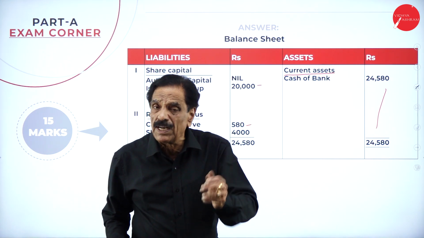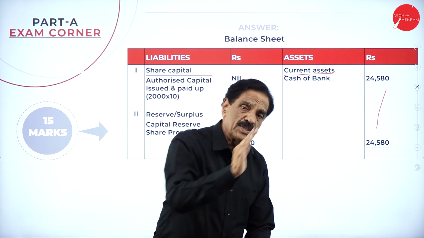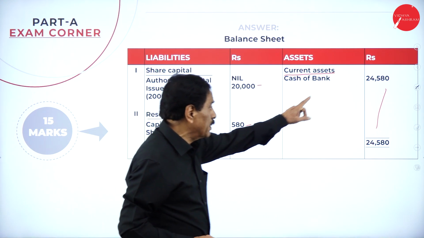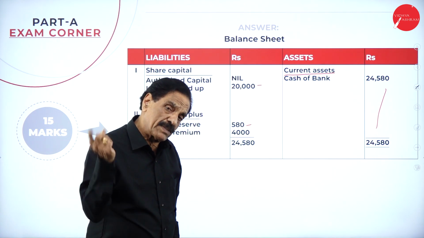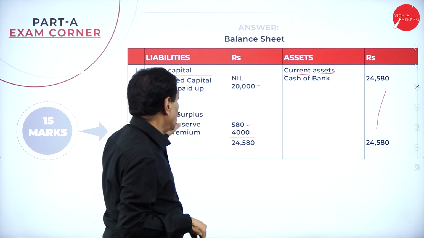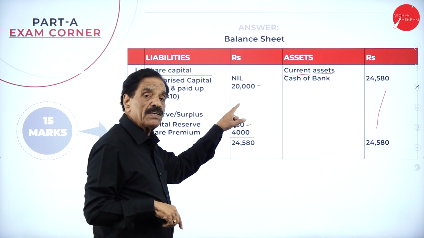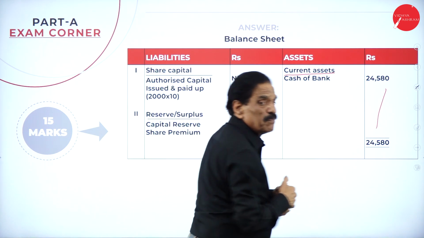If you purchase a building, building account debit to vendor account, vendor account debit to share capital. So the building value will come on the asset side. Assume we paid 1 lakh for the building. The building will come under fixed assets, 1 lakh. Here also 1 lakh rupees is there by issuing the shares. Both sides will show it, one on the liability side, one on the asset side.